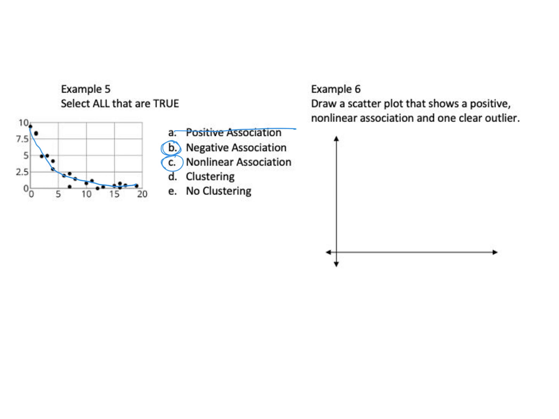All right, example number 6. Let's go ahead and make a scatter plot that is a positive nonlinear association. So positive needs to go up the hill. Nonlinear needs to be curvy. So here is my scatter plot that is a positive nonlinear association.